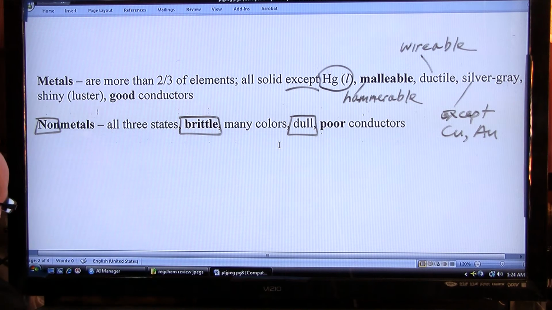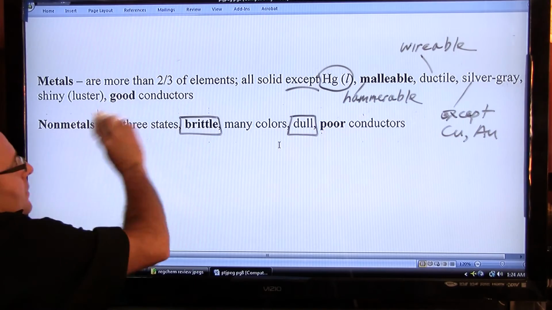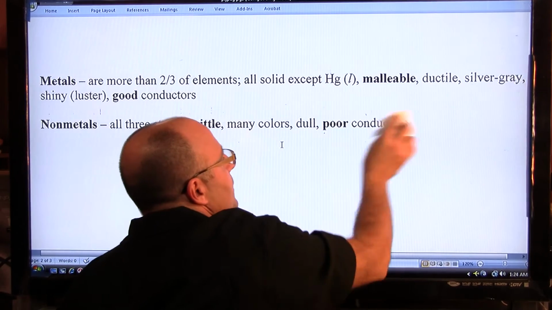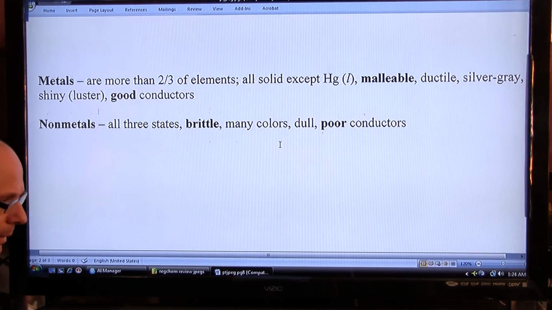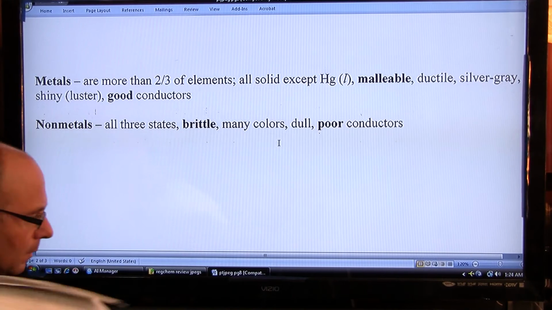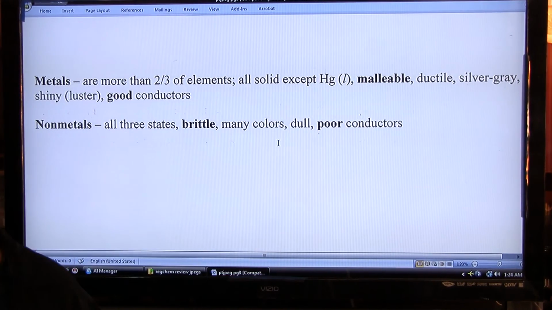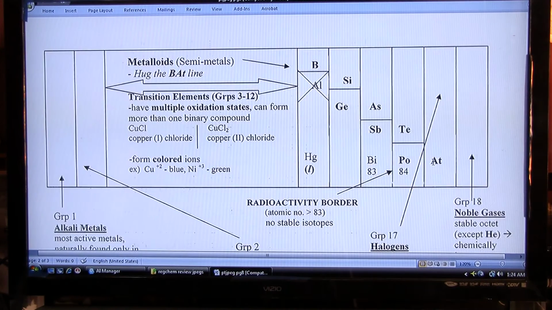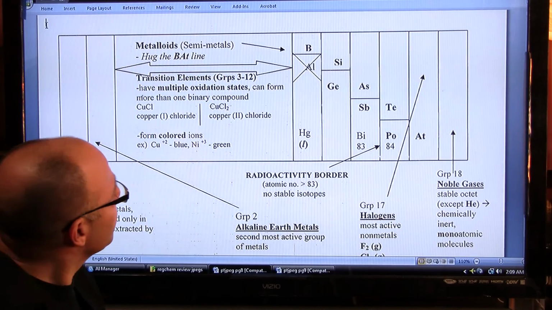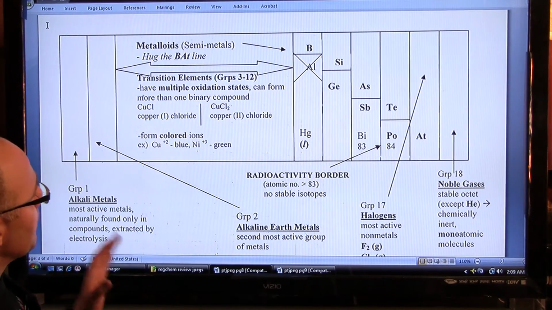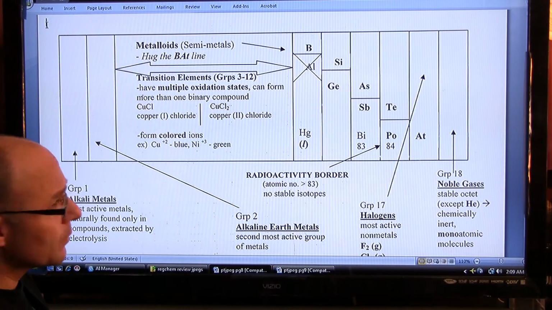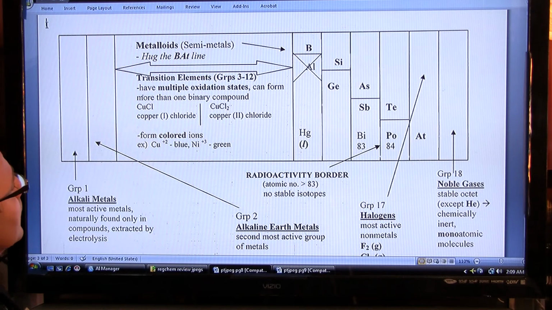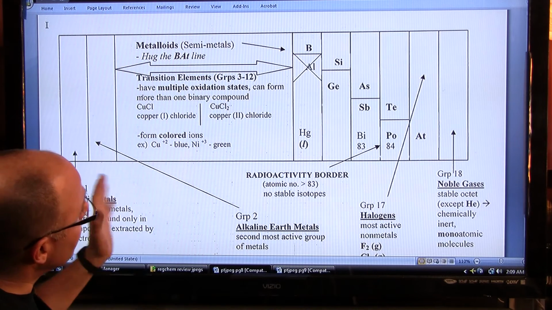All right, and then below this, I have just a mini periodic table which gives you the important points to remember about the different families. So what I'm going to do is just reduce this a little bit so I can get the next slide in. So what I have here is just a mini periodic table with some facts you ought to know. And really this part of the unit is just facts. Some facts you ought to know about the different families.